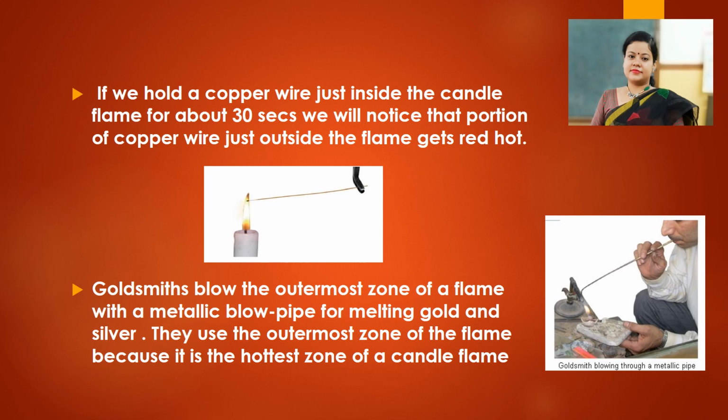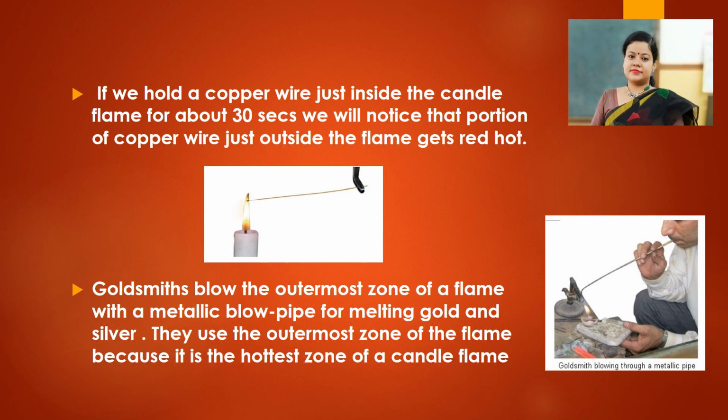Now, we will experimentally prove what we have learned. What we are doing here: if we hold a copper wire just inside the candle flame for about 30 seconds, we will notice that the portion of the copper wire just outside the flame gets red hot. What is the reason behind that? Because the portion of the flame that is outside is the zone of complete combustion. So it is the hottest zone. So the copper wire becomes red hot.